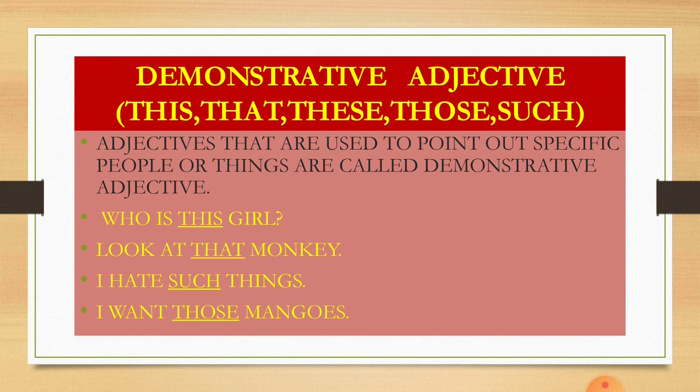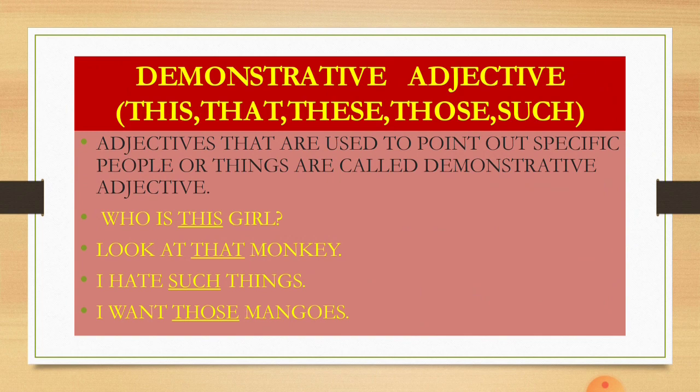Who is this girl? So girl is a noun and something about this noun is given. What is that? Pointing towards the noun, this girl. Look at that monkey. Monkey is a noun and pointing towards that, demonstrating towards that is that monkey. So that becomes demonstrative adjective.